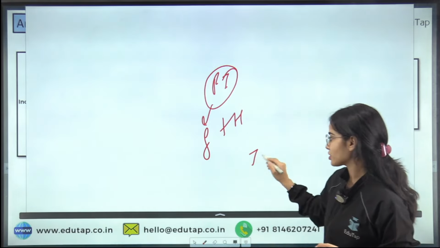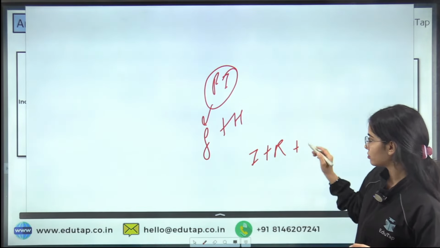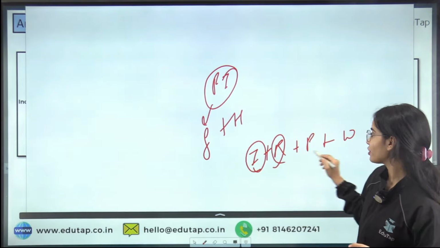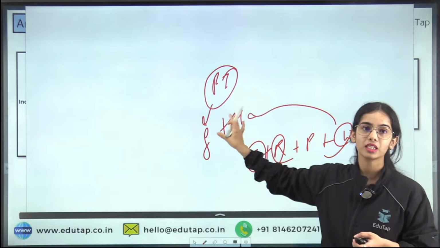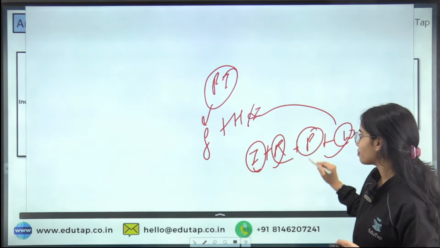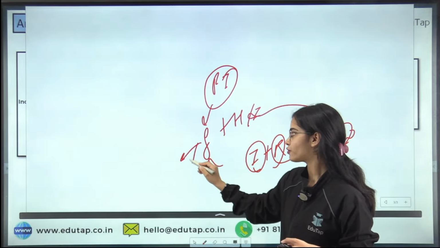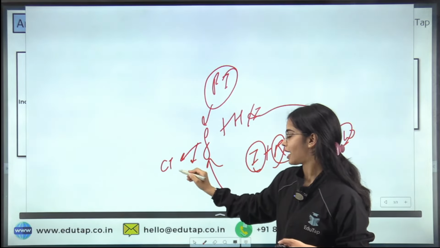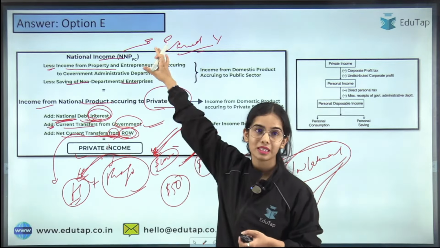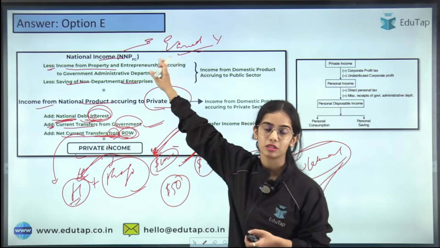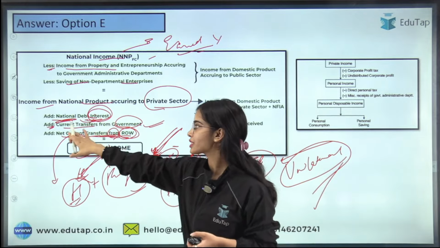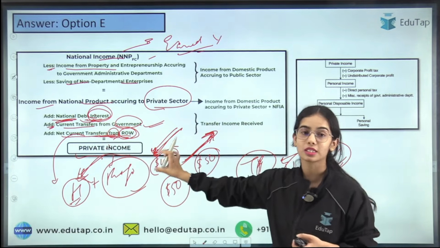So all the interest, rent, and wages go to the households because ultimately the money is owned by some household or some individual. But a part of the profit is kept by the firms in the form of corporate tax and the undistributed profits. Okay. So the private income is national income minus the government income, plus the national debt interest and the net current transfers from government. So this is private income.